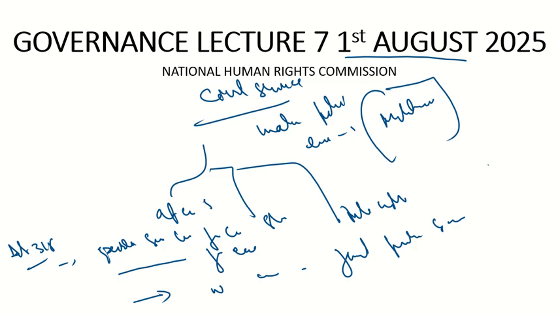Or suppose the governor wants that for a particular state, where things are not going well, the UPSC should come in and take care of the services of that state. Then the governor has to request the president. The governor will request the president, and then the UPSC will act as the state public service commission for that particular state. This is what Article 315 says.